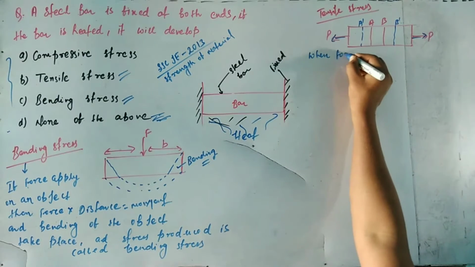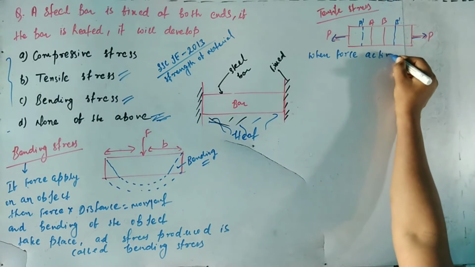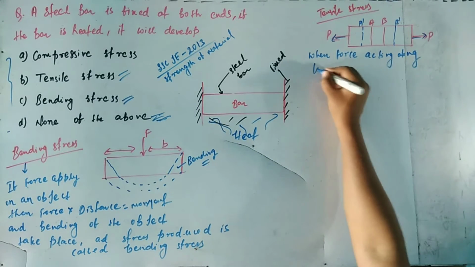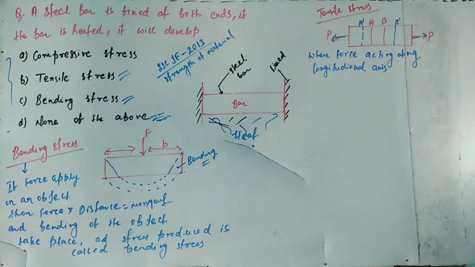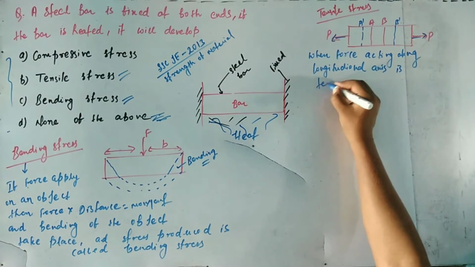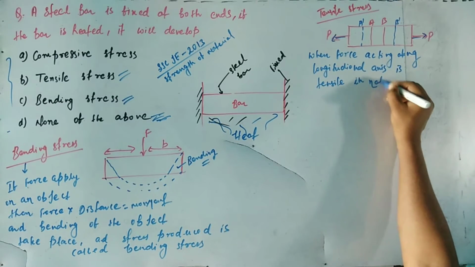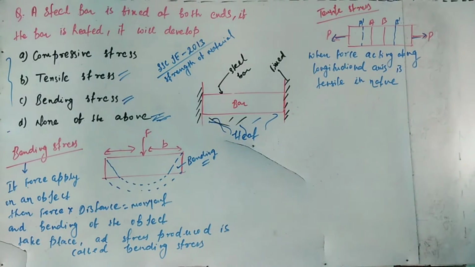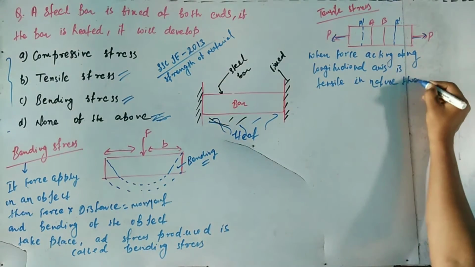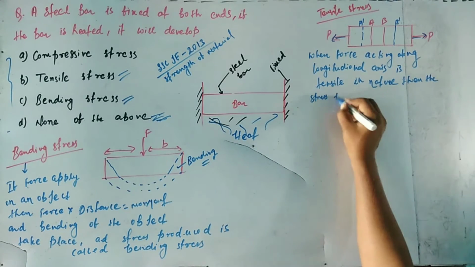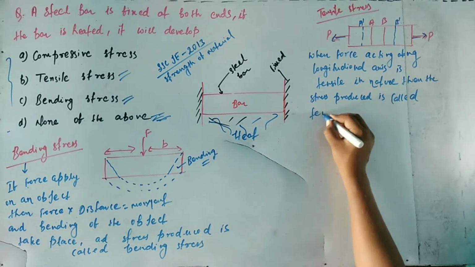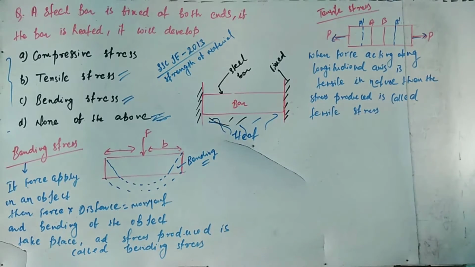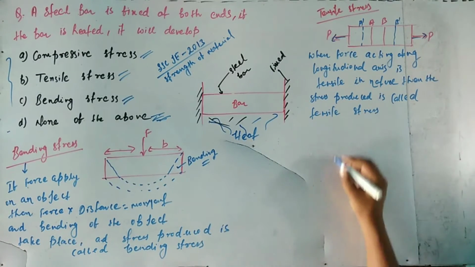We take two sections A and B. When we apply the pull force, elongation takes place and they move to A dash and B dash. So elongation of the bar takes place due to tensile force, and the stress generated due to this force is called tensile stress. That is, if the force acting along the longitudinal axis is tensile in nature, the stress produced is called tensile stress.